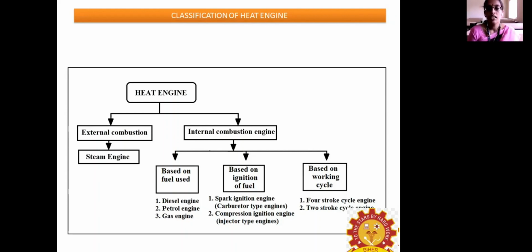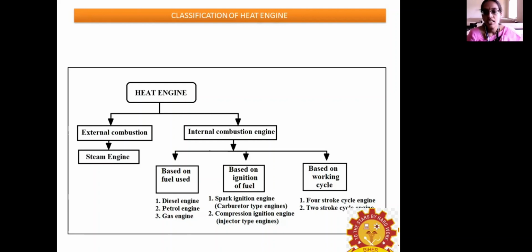The first one is the diesel engine, where the fuel used is diesel. The next one is the petrol engine, where the fuel used is petrol. Another one is the gas engine, which is also available nowadays. These are the three classifications based on the fuel.